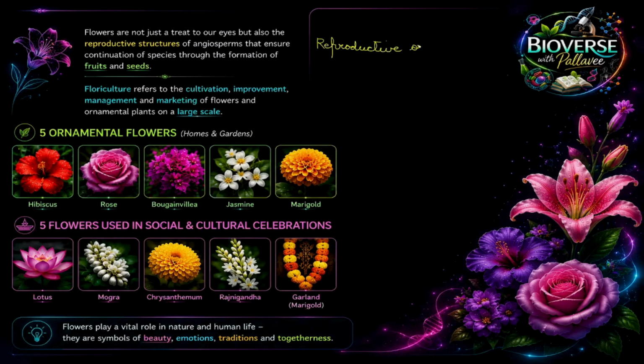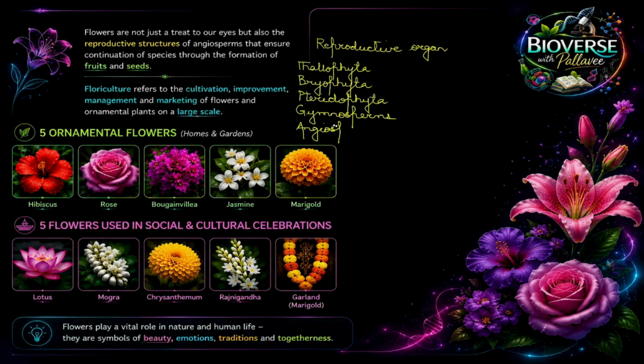Let's see. In kingdom Plantae, children, you have studied that you have Thallophyta, followed by Bryophyta, Pteridophyta, followed by Gymnosperms, and finally the most evolved form that we are now going to delve deeper into, the angiosperms.